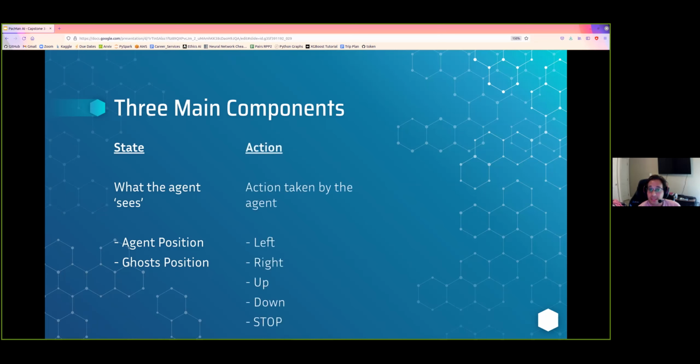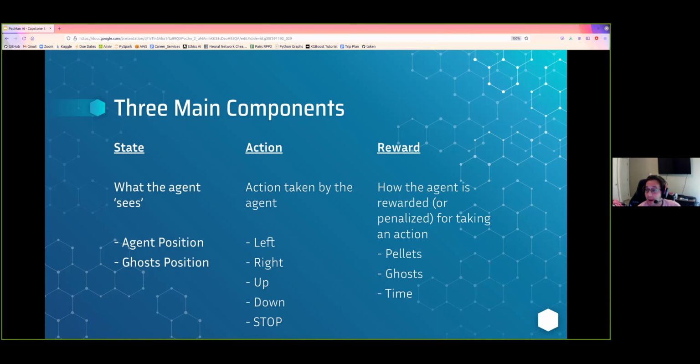The second component is action, which is exactly what it sounds like. PacMan has five different actions available to him: left, right, up, down, and stop. The last component is reward, or how the agent is rewarded or penalized based on taking certain actions. I experimented a lot with rewards with PacMan AI, but one constant reward I used was having each pellet reward 1 point.